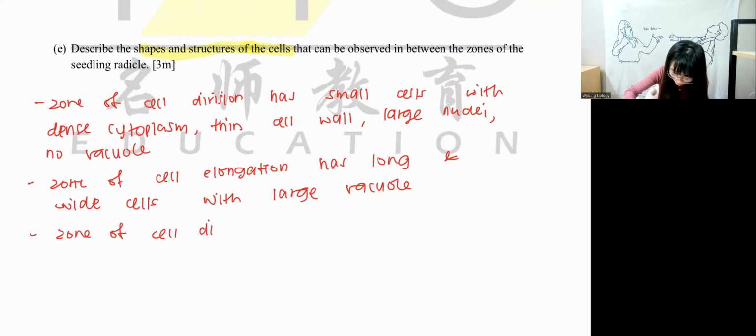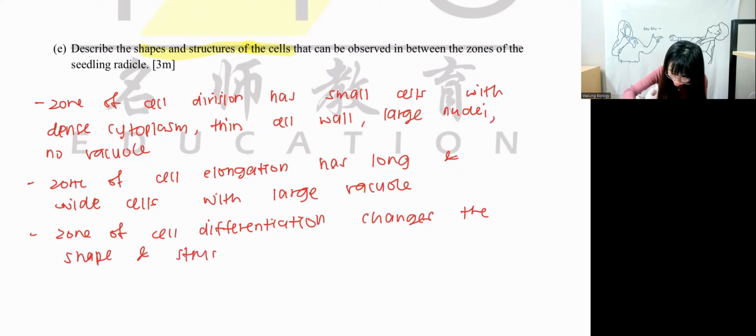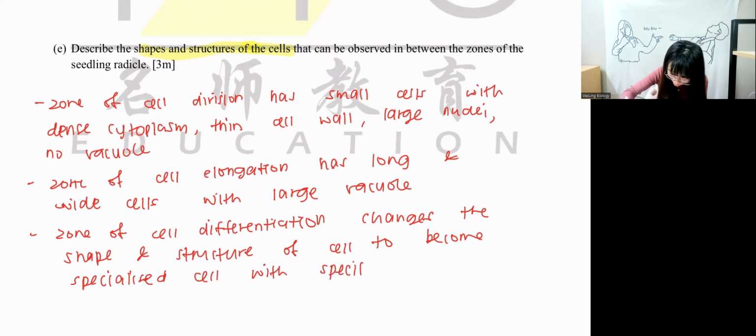Zone of cell differentiation changes the shape and structure of cell to become specialized cell with specific function.